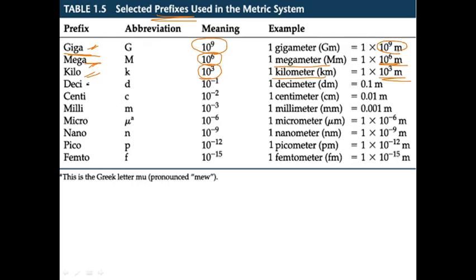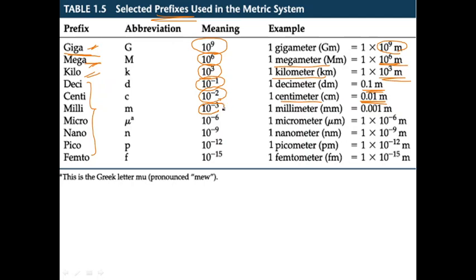And to mention about smaller scales, we use prefixes like deci, centi, milli, micro, nano, pico and femto. So as you can see, deci is 10 raised to minus 1 or 0.1 meter. Centi is 10 raised to minus 2 or 0.01 meter will be 1 centimeter.